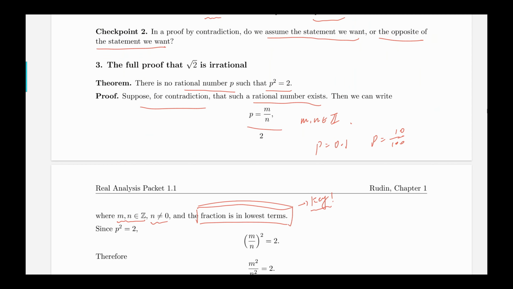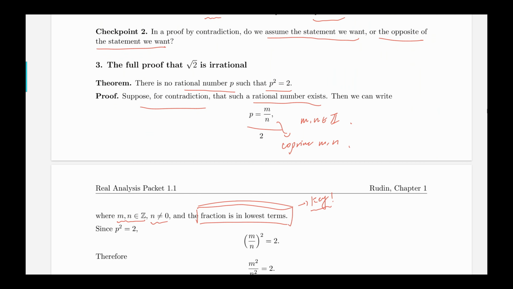I mean, if I do that, I can just simplify this and make sure that it is in lowest terms, which is 1 over 10. So basically now we know that p is a rational number which can be written with two coprime integers m and n. That's another way to say it.